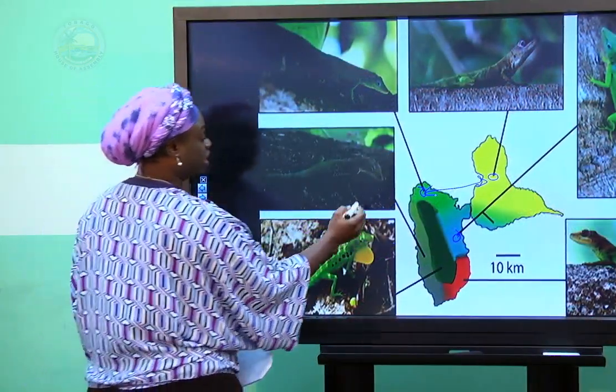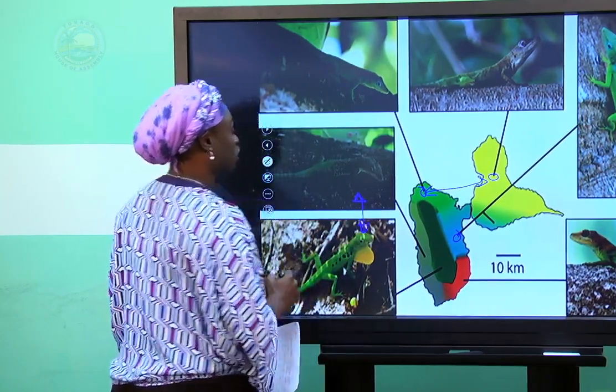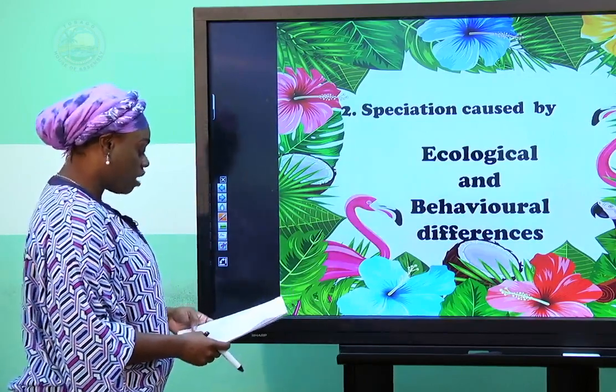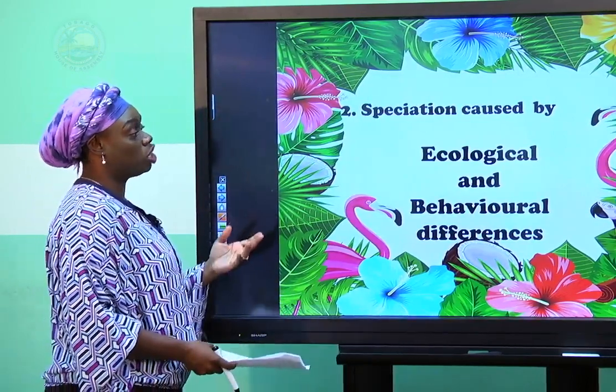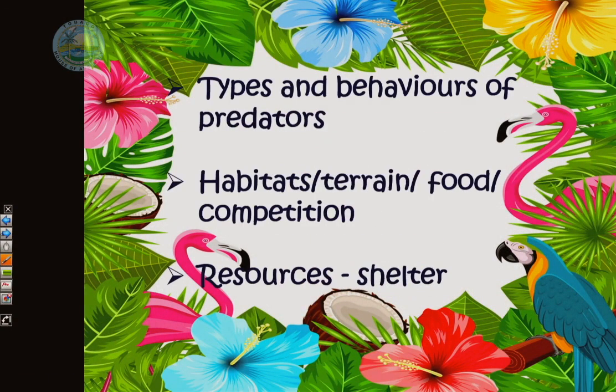So these lizards are no longer able to interbreed because they look very different from each other. We also have speciation caused by ecological and/or behavioral differences amongst the newly emerging species.